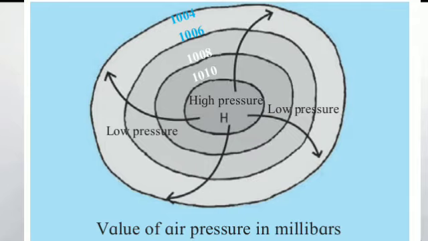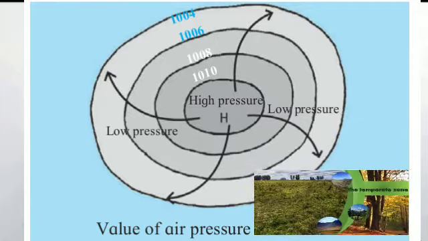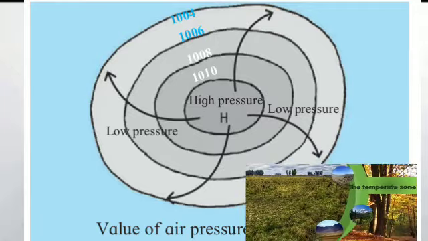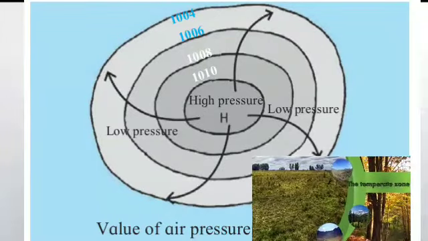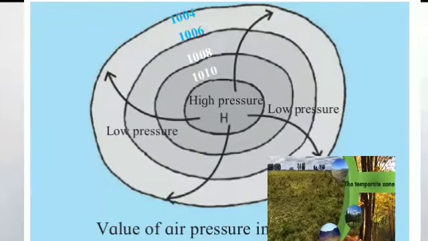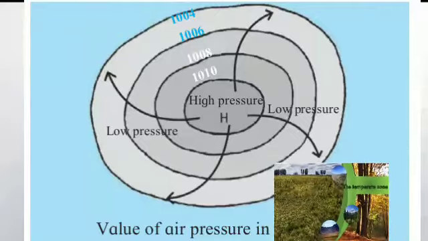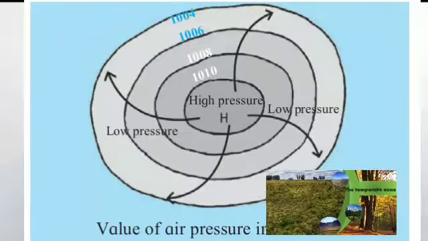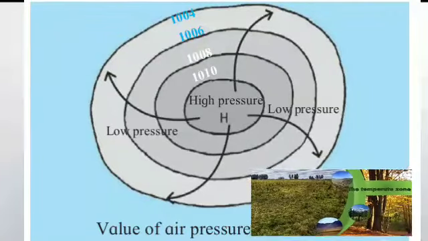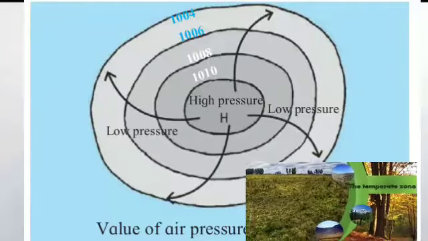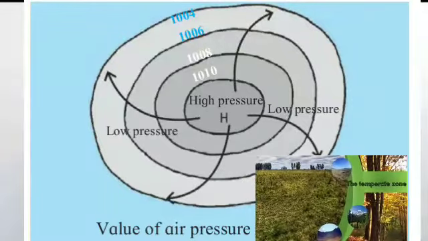Understood? Now the region where the anticyclone is experienced is the temperate zone. When this anticyclone comes, student, it comes in the temperate zone. Why? Because the rainfall is less over here in the temperate zone. Why is the rainfall less over here?